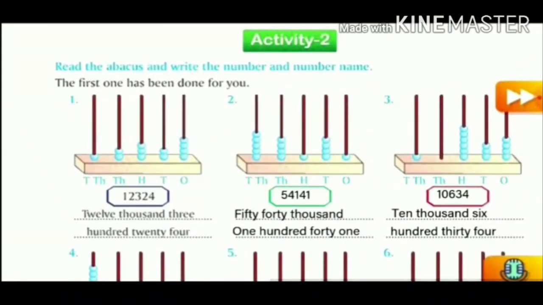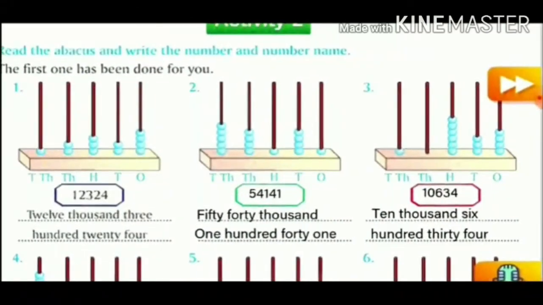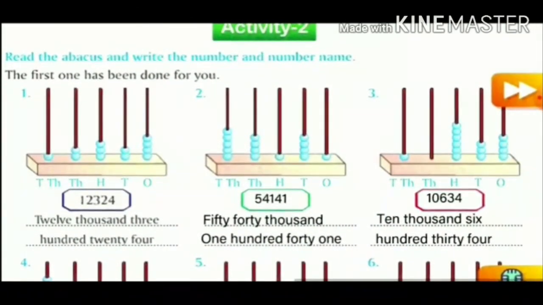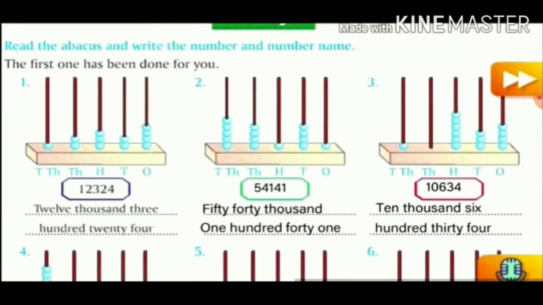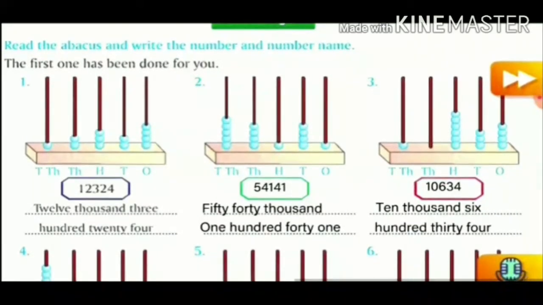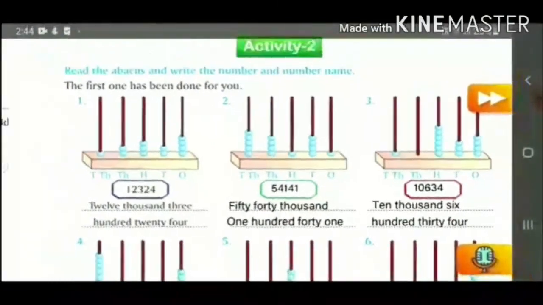The third one, in the place of ones we are having 4 beads. In the place of tens we are having 3 beads. In hundreds we have 6. In the place of thousands there are no beads, so we keep 0. And in the place of 10,000 we have only one bead, so it is written as 10,634. So in words we are going to write it as 10,634. Done. The fourth one,